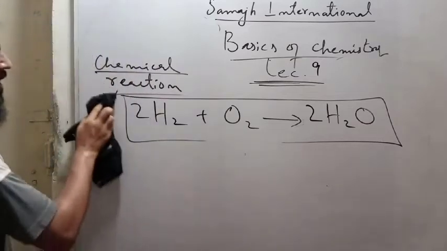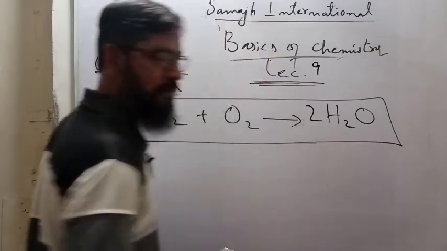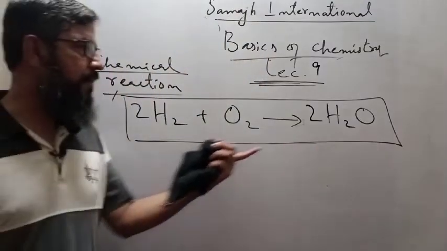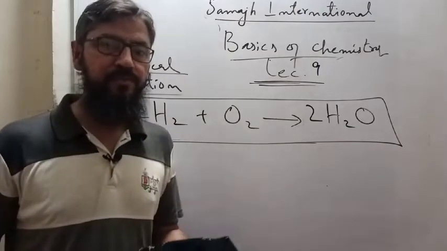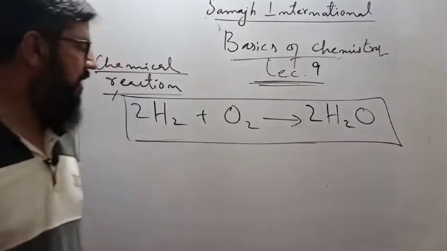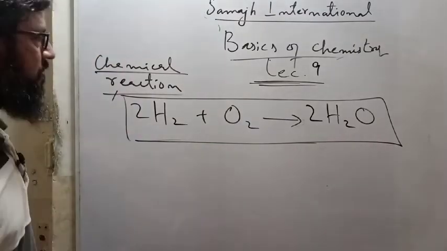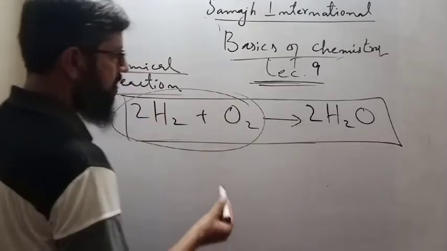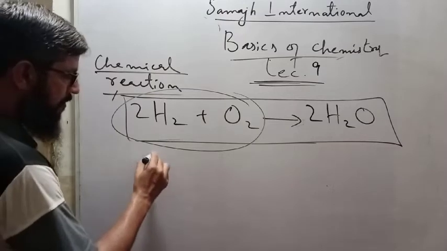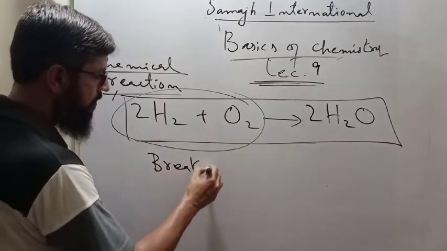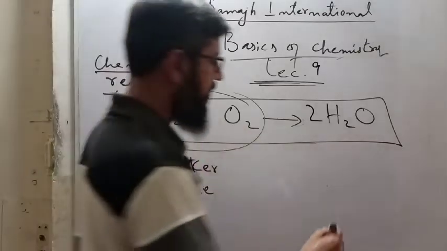So what is actually happening right over here? Can you call it a chemical reaction? Really, the molecules are breaking and the molecules are making, but how? With the help of this chemical equation, yes, you can call this side, the left hand side, the breaker side, and you can call the right hand side the maker side.